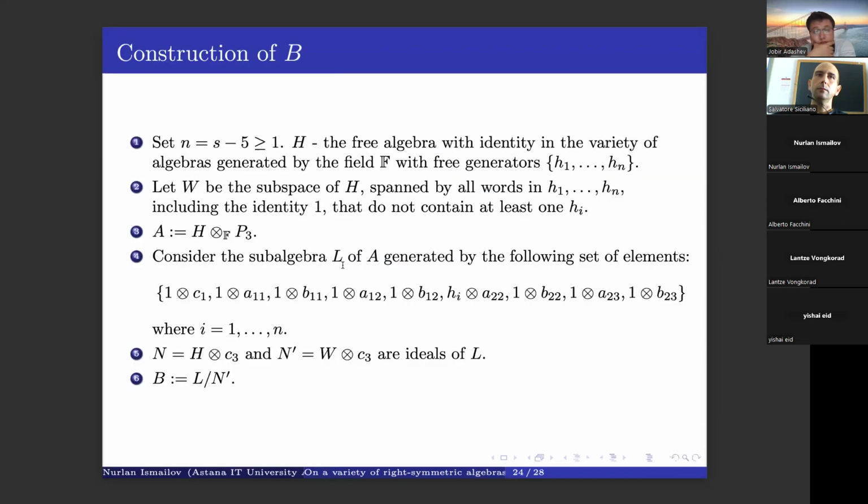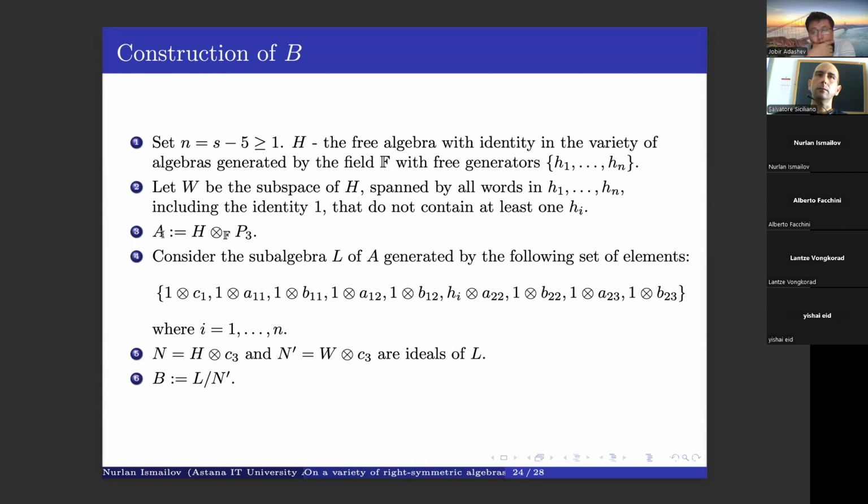The construction of this algebra is the following. How do we construct that algebra? First we set n equals s minus 5, so that n is greater than or equal to 1. And H is a free algebra with identity in the variety of algebras over our field F, with free generators H1 and so on up to Hn. Let W be a subspace of H spanned by all words in H1 to Hn, including the identity, but which do not contain at least one Hi.